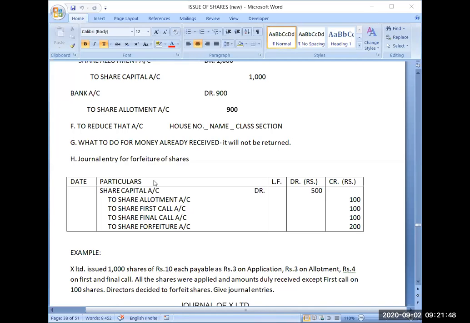For forfeiture of shares, we have discussed the basic journal entry. The journal entry is share capital account debit, because you are cancelling the shares. Cancelling the shares means that your share capital will get reduced.